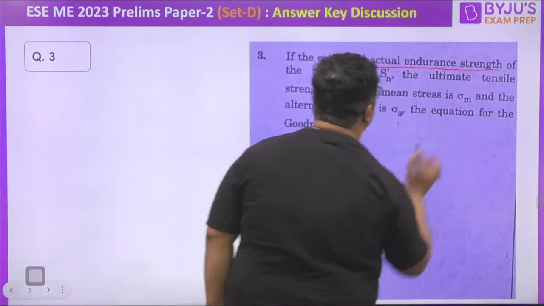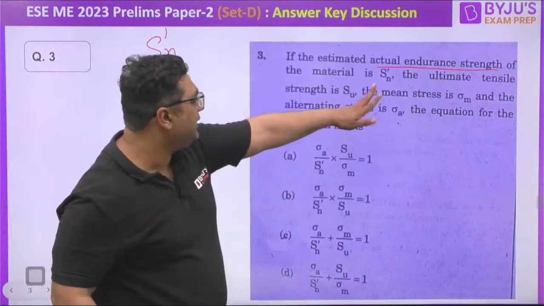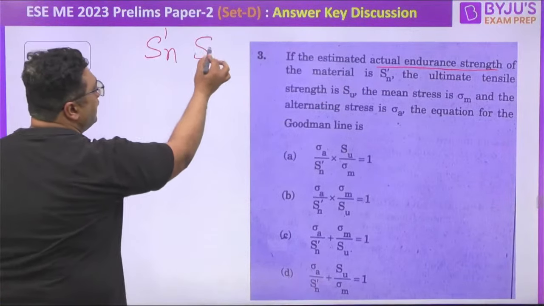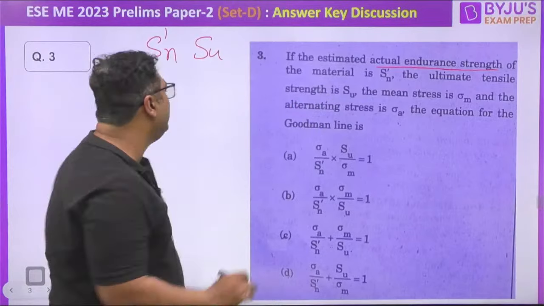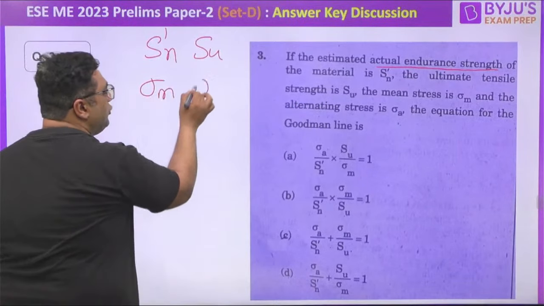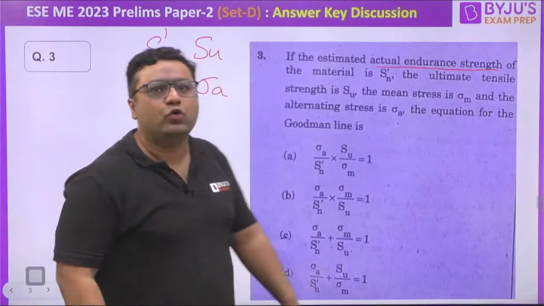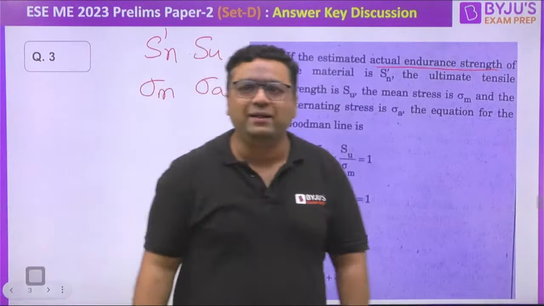तो गाइस, इफ द एस्टिमेटेड एक्चुअल एंड्योरेंस स्ट्रेंथ of the material is S and S dash N, this is given as the actual endurance strength, and they are saying the ultimate strength is SU, and guys they are saying the mean stress is sigma M और एम्पलीट्यूड जो स्ट्रेस है वो सिग्मा ए है। वो गुडमैन लाइन का इक्वेशन आप लोगों से पूछ रहे हैं, तो मैं आपको बता दूं